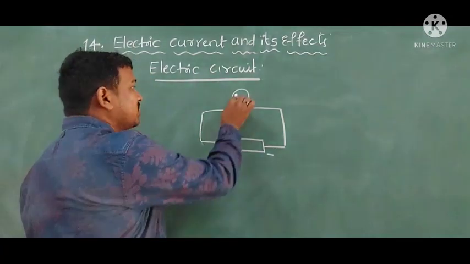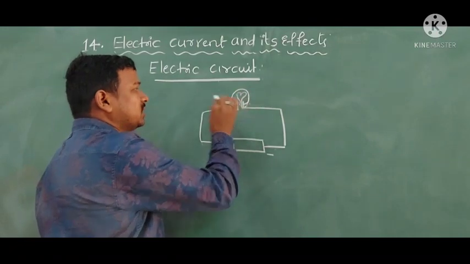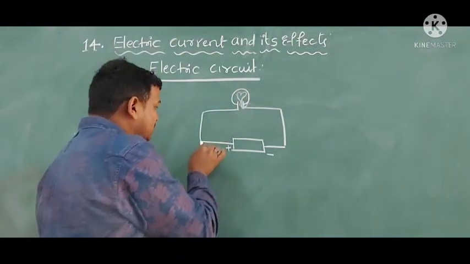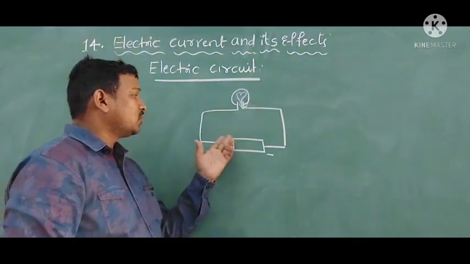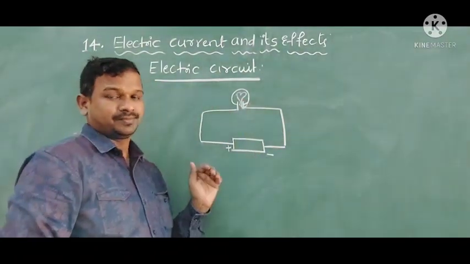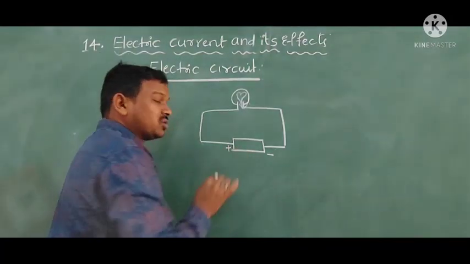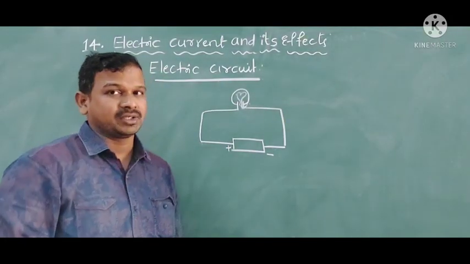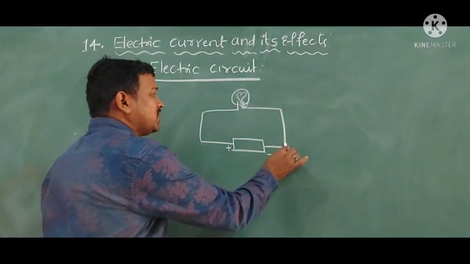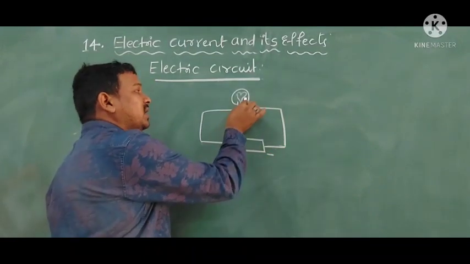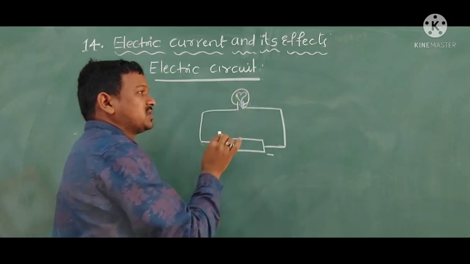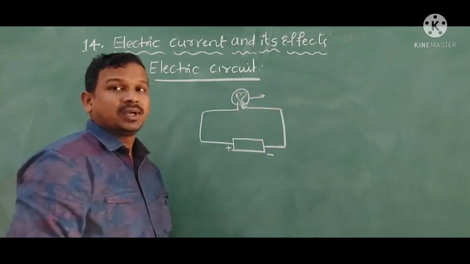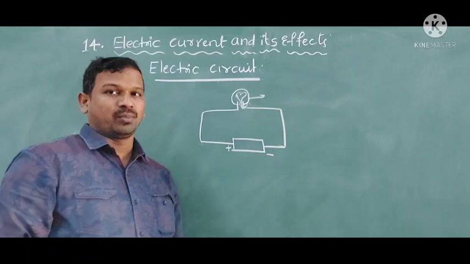If you observe, this bulb is taking the current and these connecting wires are helping the electric current to flow through the circuit. Battery is a source of electrical energy. So the connecting wires and the electrical appliances we can call components, and this is also called a component.